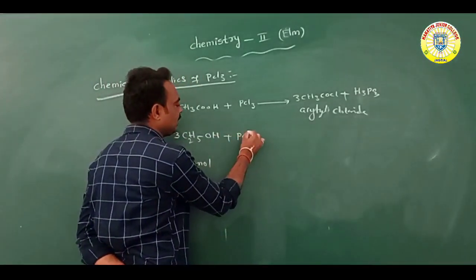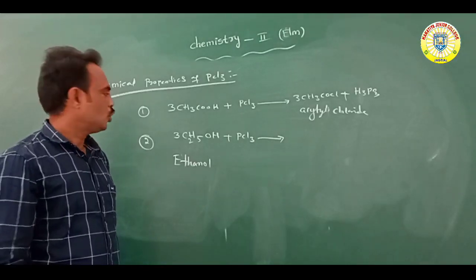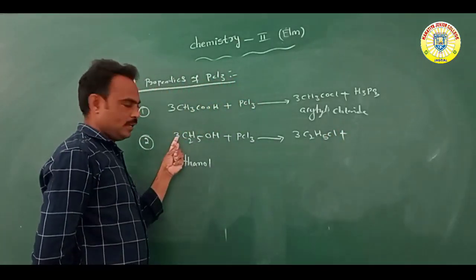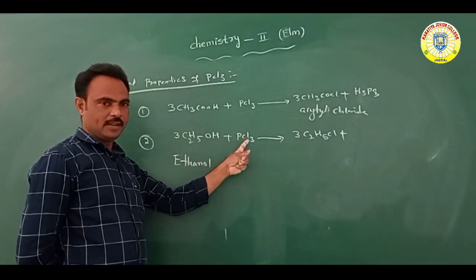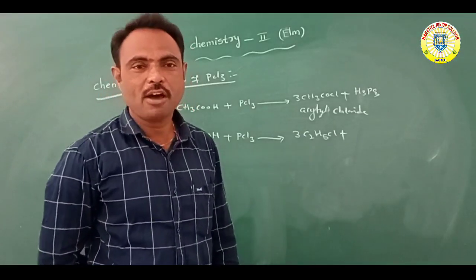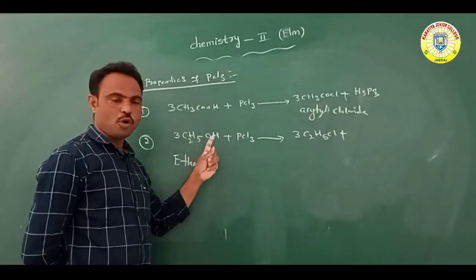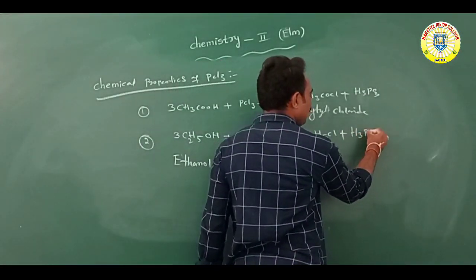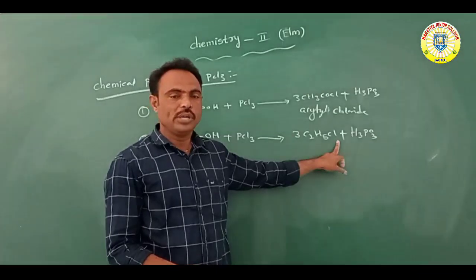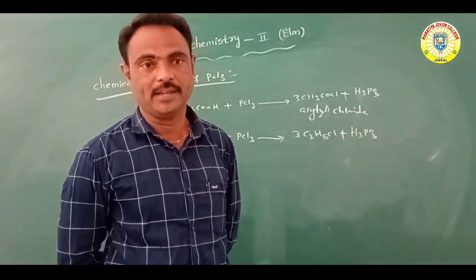This ethanol reacts with phosphorus trichloride to form 3C2H5Cl, where C2H5 means ethyl attached to Cl, chloride, ethyl chloride or chloroethane, the same name.